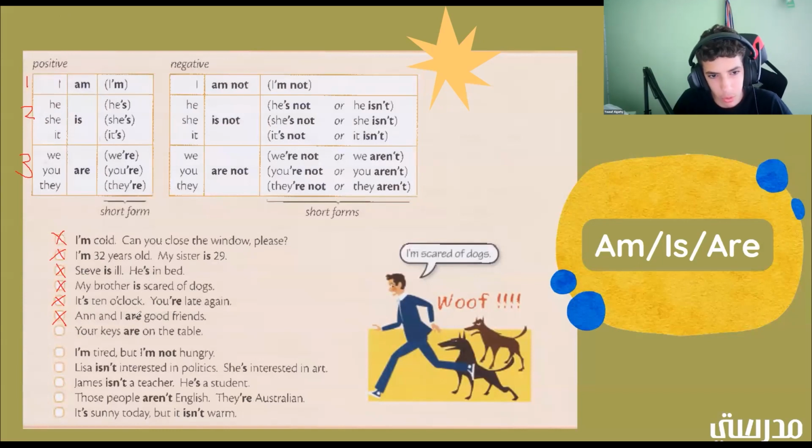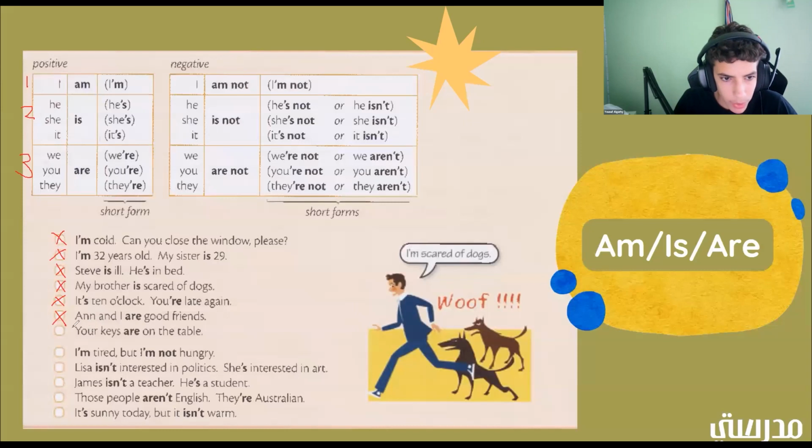Now we have your keys are on the table. Okay. So are is still the main thing, because whenever we're talking about your, there are 3 different types of yours. There's YOU, and then we have the apostrophe RE, like this one over here. So this one means you are, right? Then we have this one, which is YOUR only, and that means it's something that belongs to you.